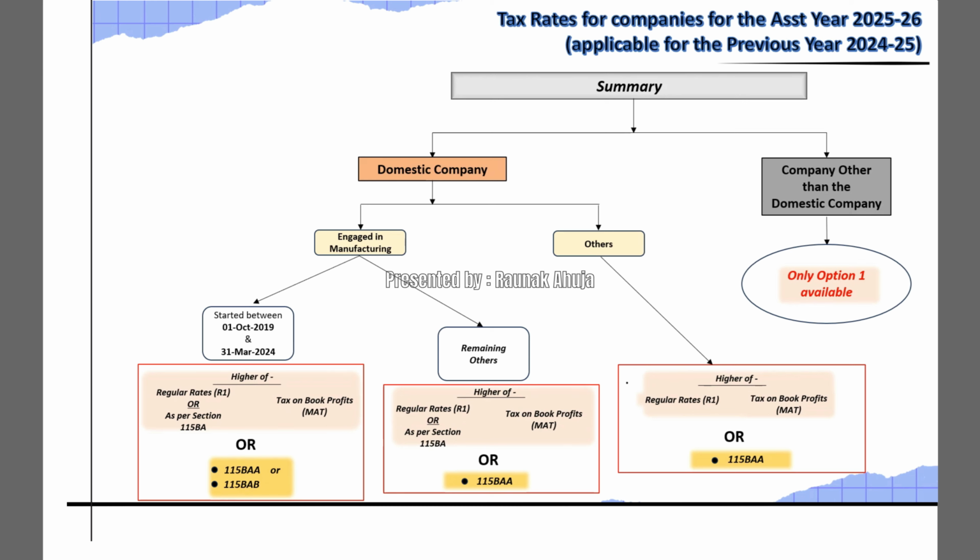For all the other domestic companies which are not engaged in manufacturing, the tax rates would be this. For companies other than the domestic company, only option 1 is available.